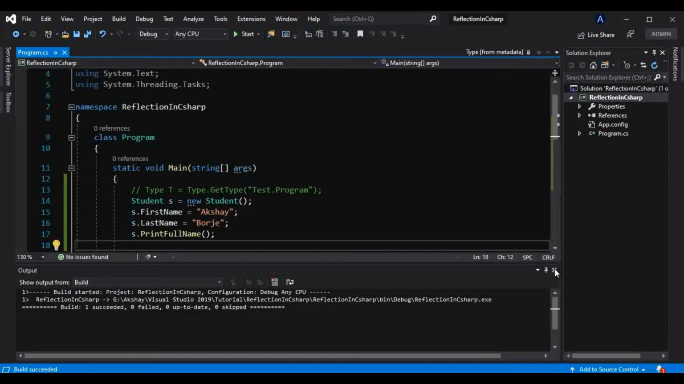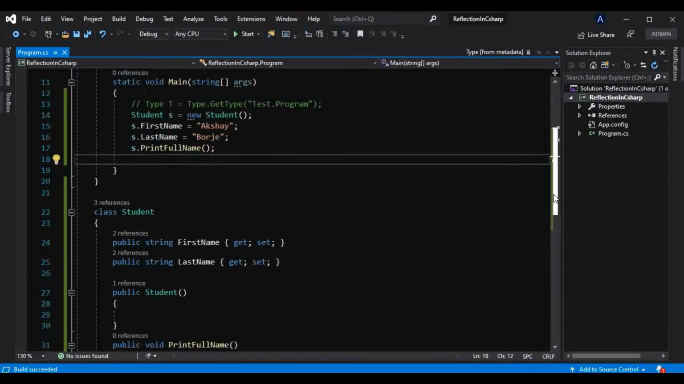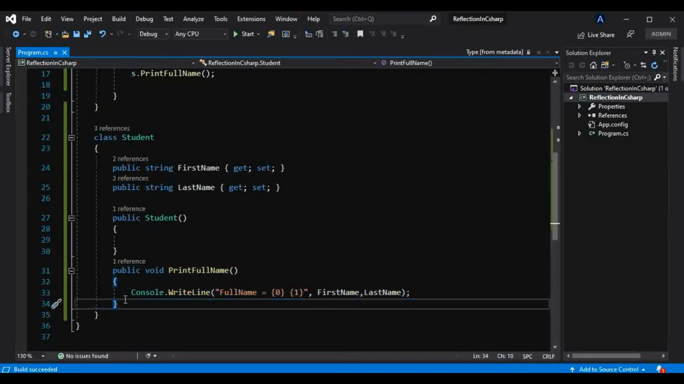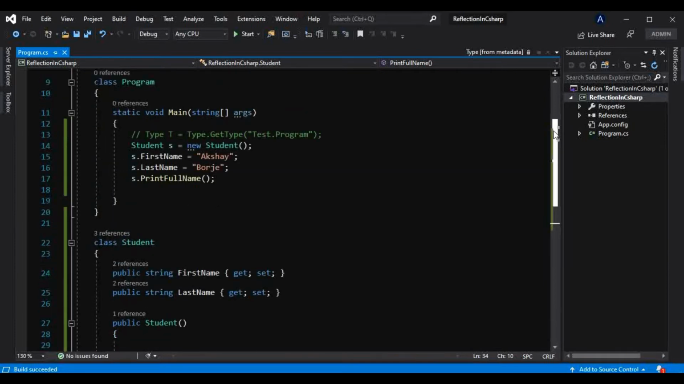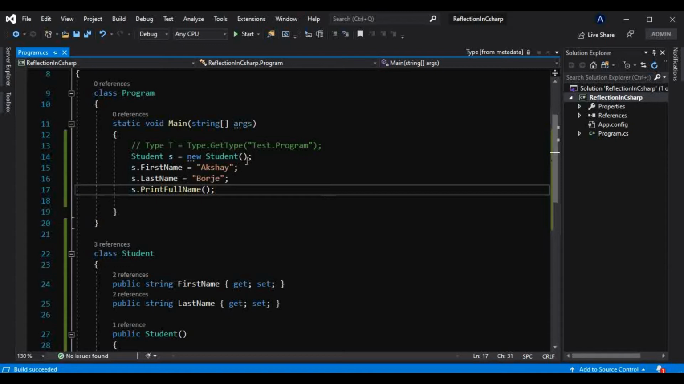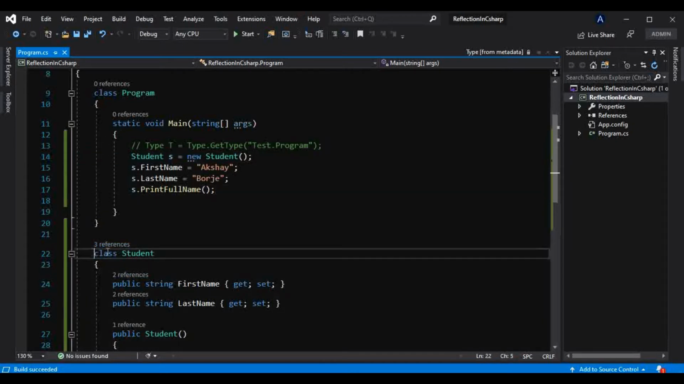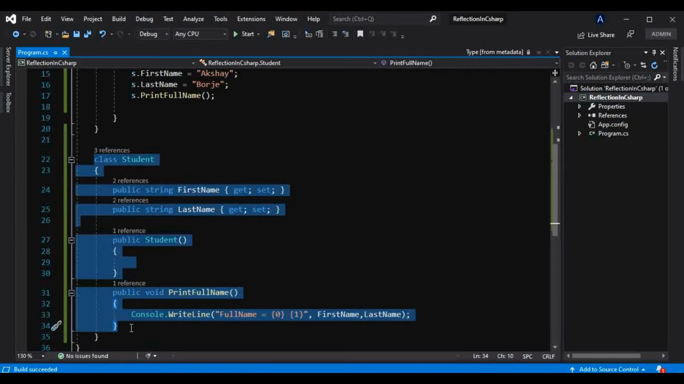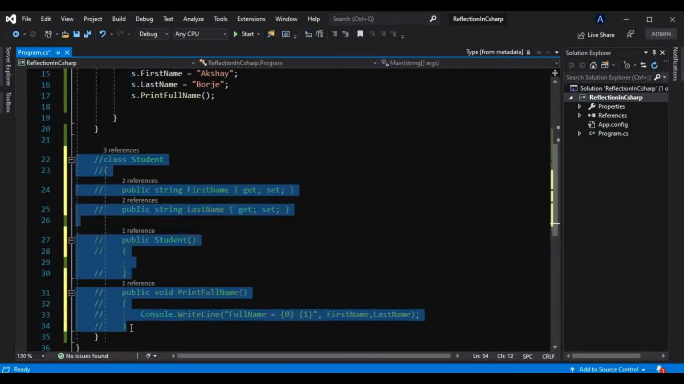Now fine, but we are not here to see how the console works and how messages get printed onto it, we are learning early binding as well as late binding. Now this is nothing but an example of early binding. The compiler is already aware of this Student class at compile time itself. So if I go and comment this class out like this,